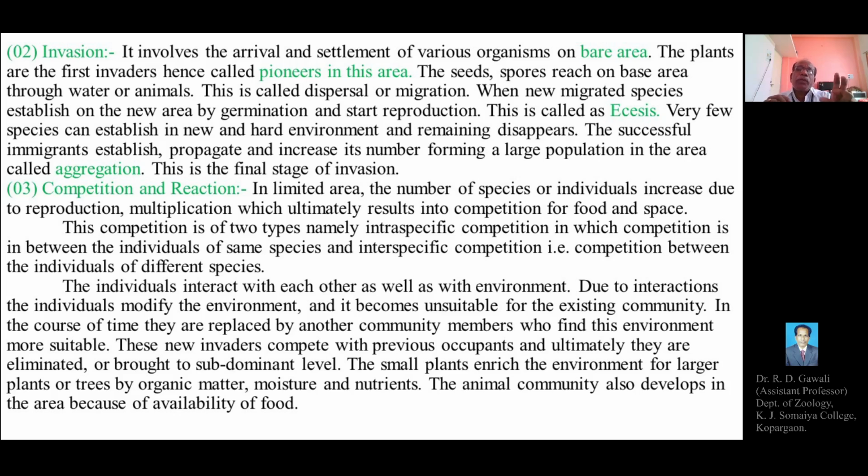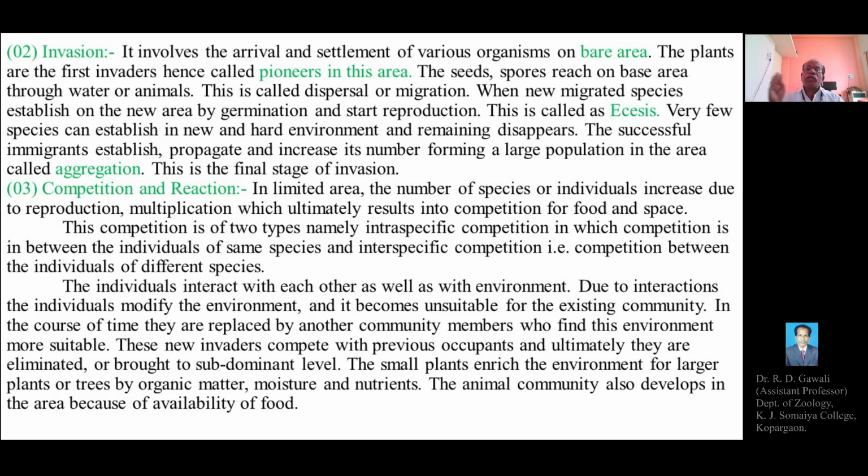So the process of transportation or dispersal of spores or seeds of different plants from other sites or communities into a bare area, where the seeds or spores germinate, grow into new plants, mature and start their reproduction, is called ecesis. So this is the first step of the invasion. After nudation, there is an invasion.